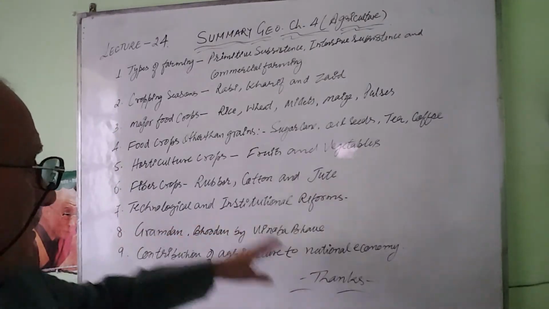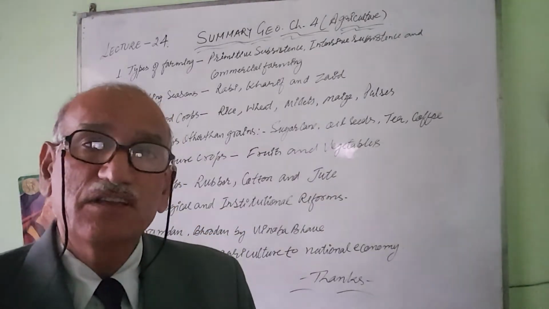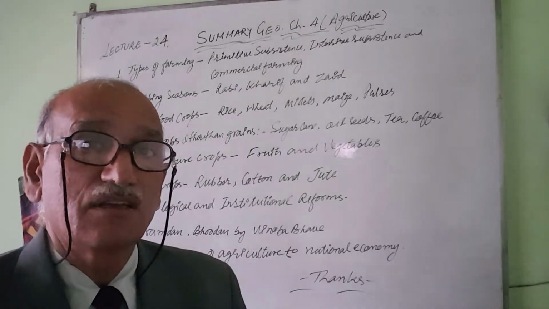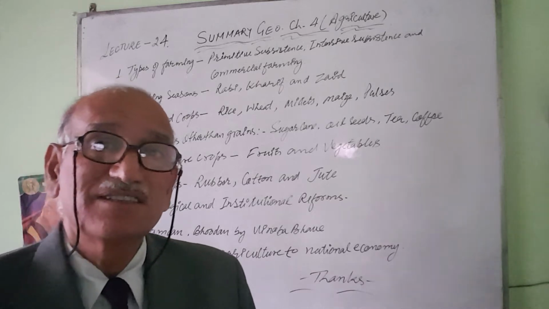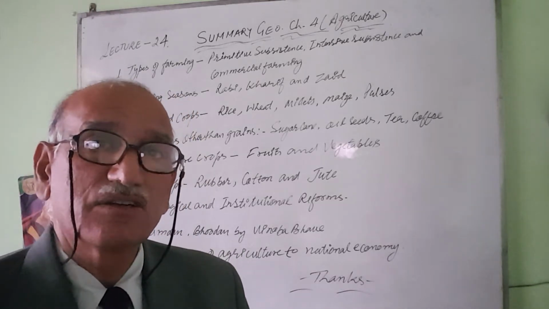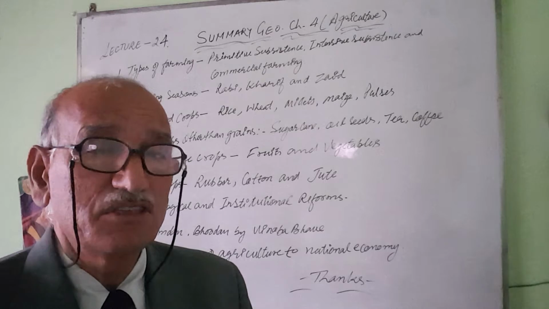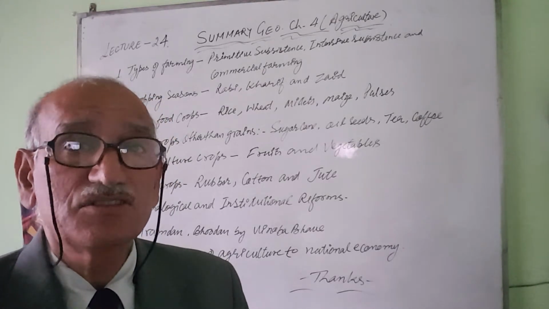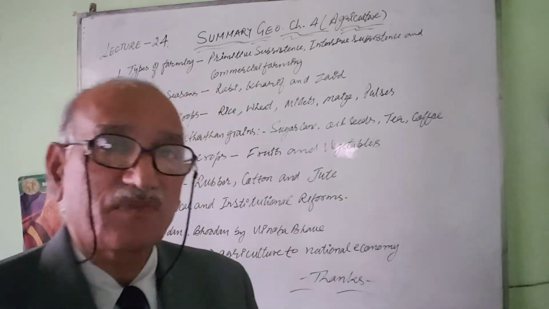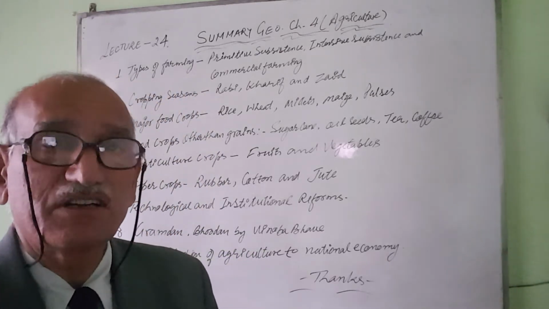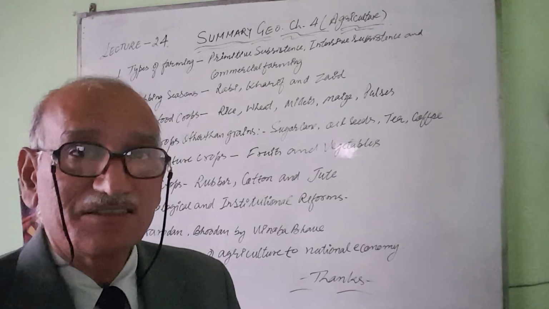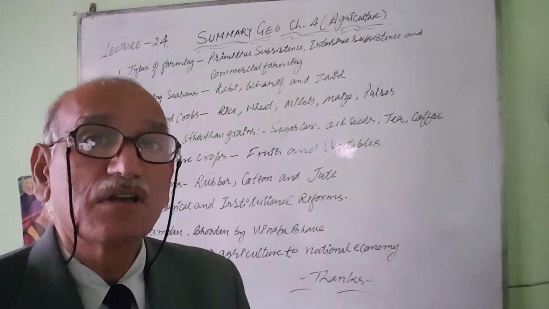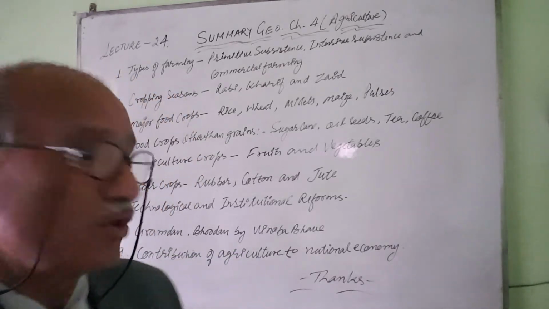Then technological and institutional reforms. In the field of technology, the government has initiated support for farmers in seed technology, fertilizer technology, and farming tool technology, and farmers are using this technology to enhance their productivity. That is high quality fertilizers, HYV seeds, insecticides, pesticides, and modern mega machines for cultivation and harvesting crops.